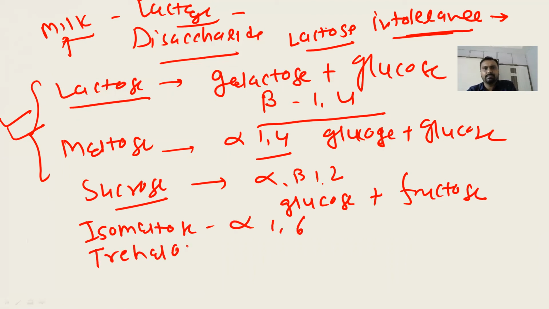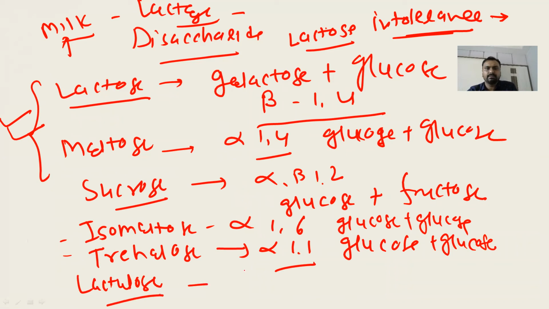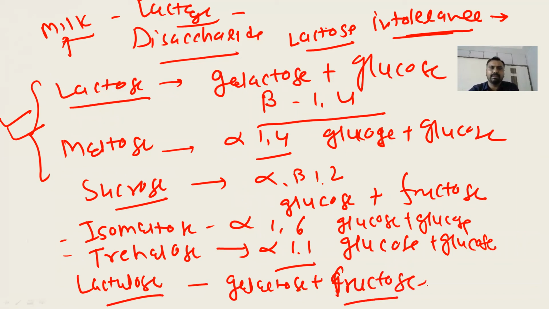Then trehalose, which is made up of alpha 1,1 glycosidic linkage between the glucose. In trehalose also there is glucose plus glucose. Then one more is synthetic, that is lactulose. That is made up of galactose, and instead of glucose there is fructose. It is synthetic, used as a laxative and in hepatic encephalopathy. Plus one more is cellobiose, which is a digested product of cellulose, and it has a beta 1,4 linkage.